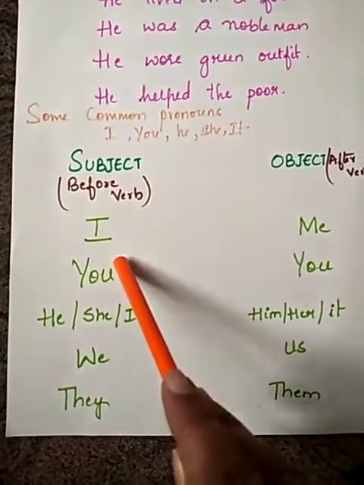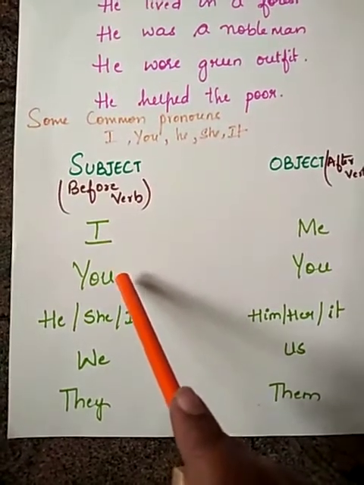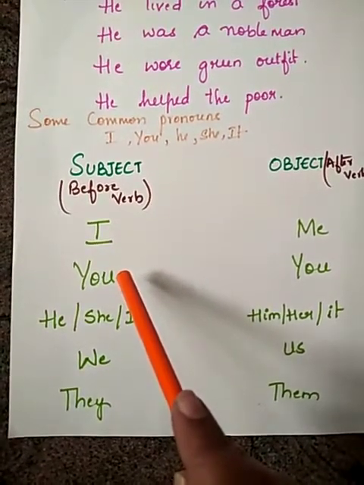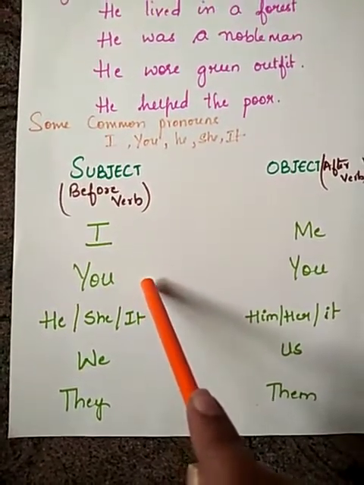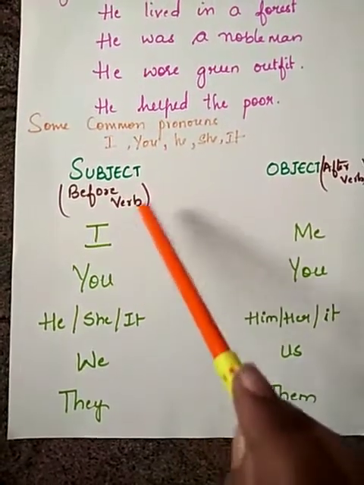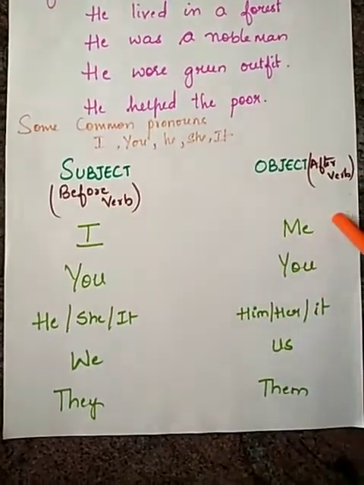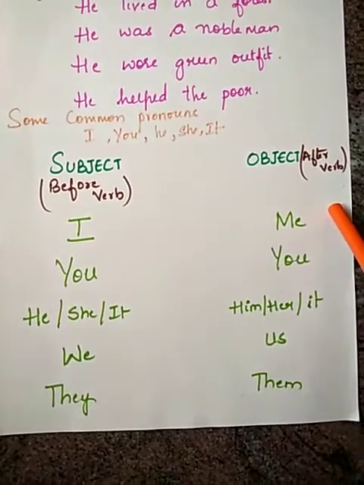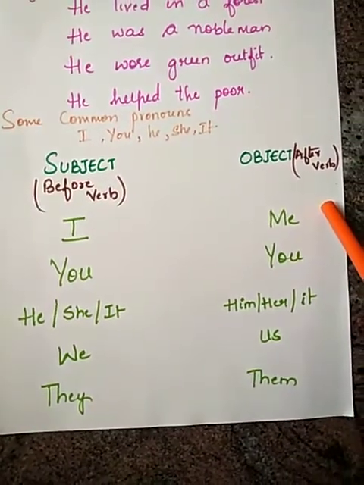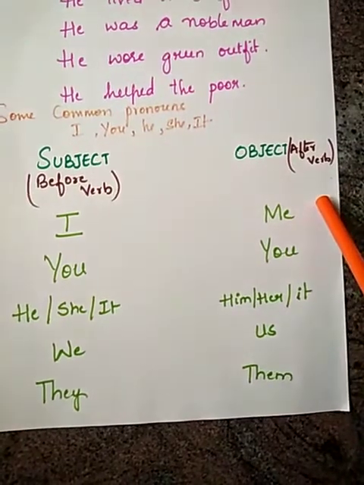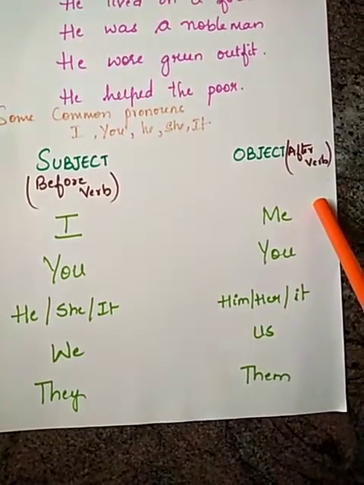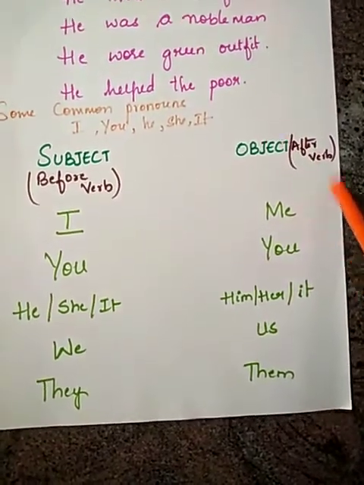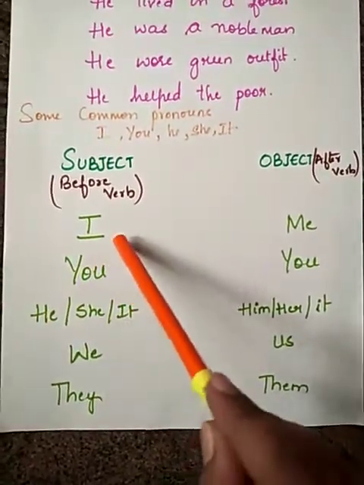In the subject, the person or thing we are speaking about in a sentence always is placed before the verb. In the object, the person or thing we are speaking about in a sentence always is placed after a verb. So here you have a table.